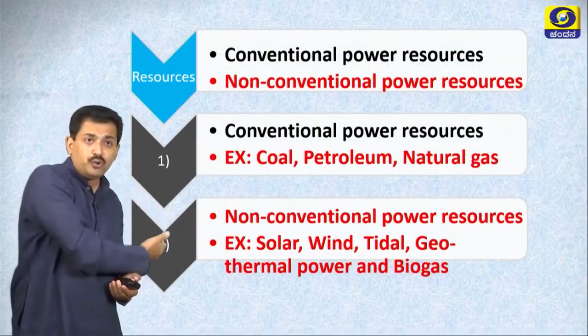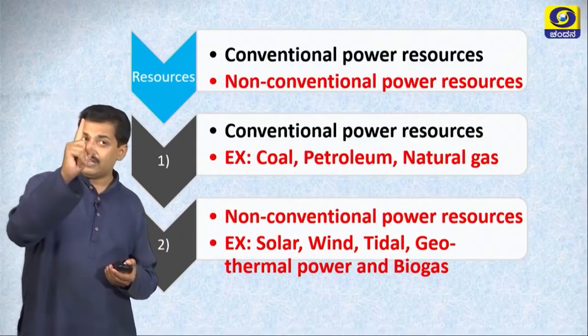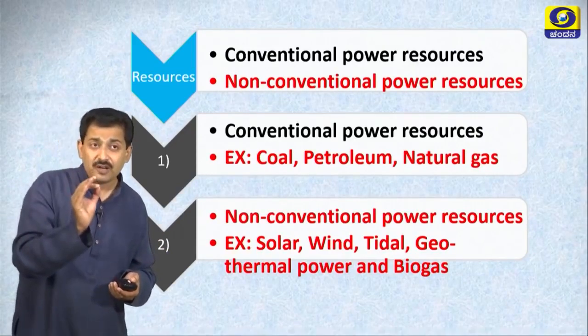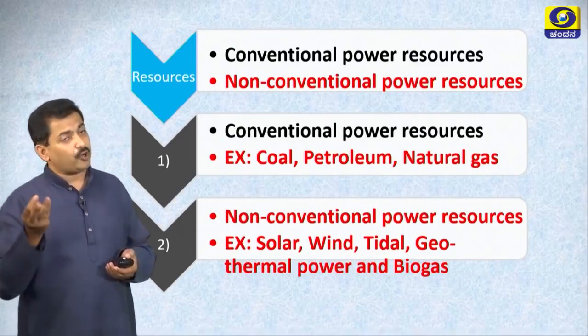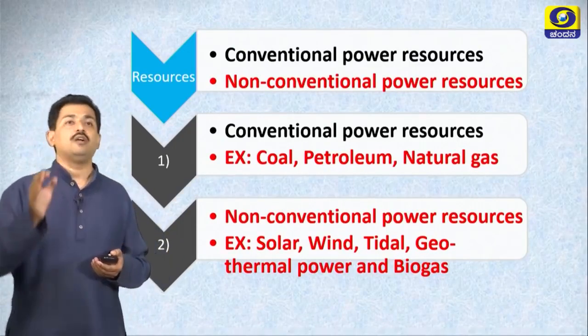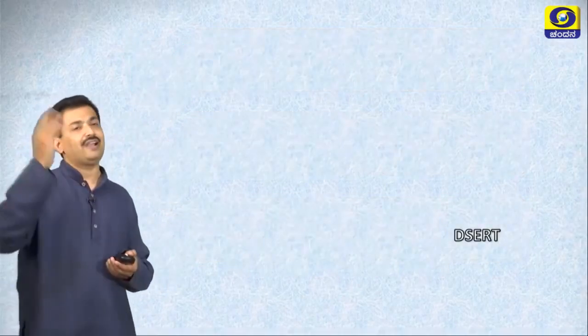As I have shown you here, there are two types of resources: conventional power resource and non-conventional power resource. Conventional power resources are coal, petroleum, natural gas. Non-conventional power resources are solar, wind, tidal, geothermal, etc.